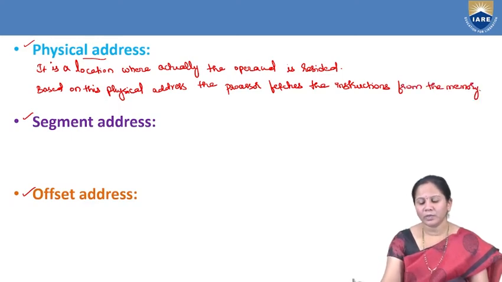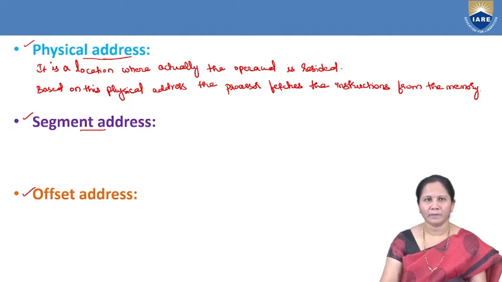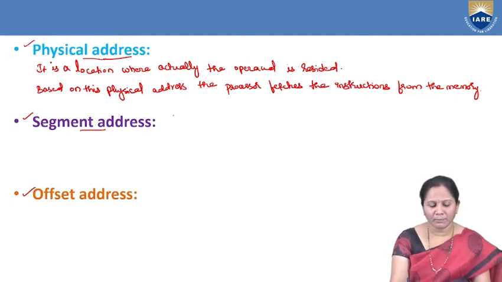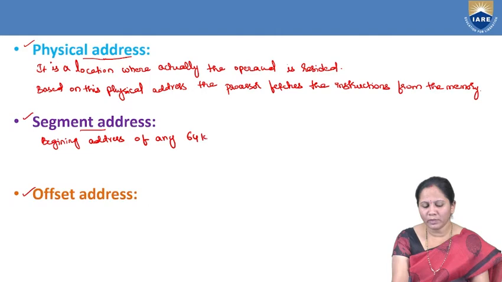Okay. So here generally, in order to calculate the physical address, segment address and offset address are required. Now, the entire physical memory is divided into different logical segments. Here the segment address indicates the starting address of each segment. So the segment address indicates the beginning address of any 64 KB memory segment.